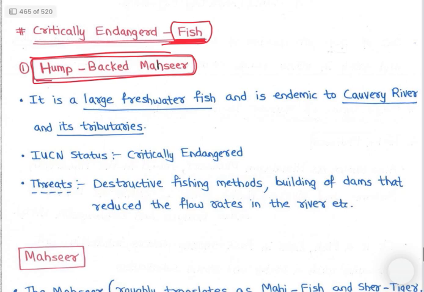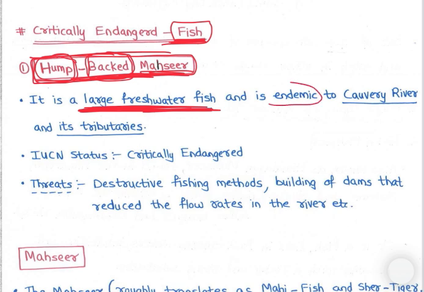Humpbacked mahseer. So let's study about humpbacked mahseer. See, as the name suggests, hump, there is a hump in the back, right? That is humpbacked mahseer, right? So it is a large freshwater fish, and endemic to Kaveri River. Endemic to Kaveri River. So this you need to remember क्योंकि questions पूछा हुआ है, right? So mahseer के बारे में, mahseer कहाँ मिलती है?